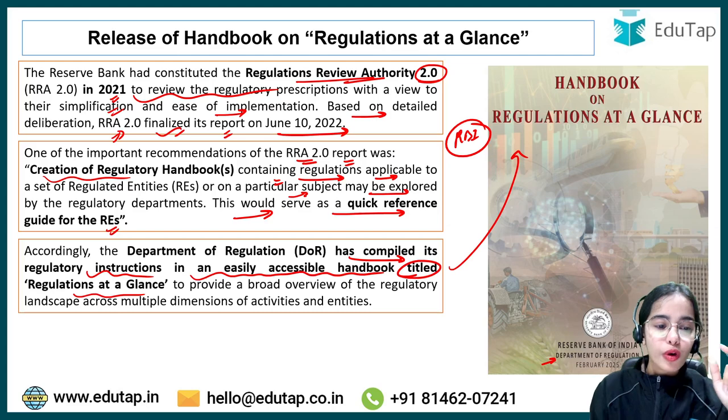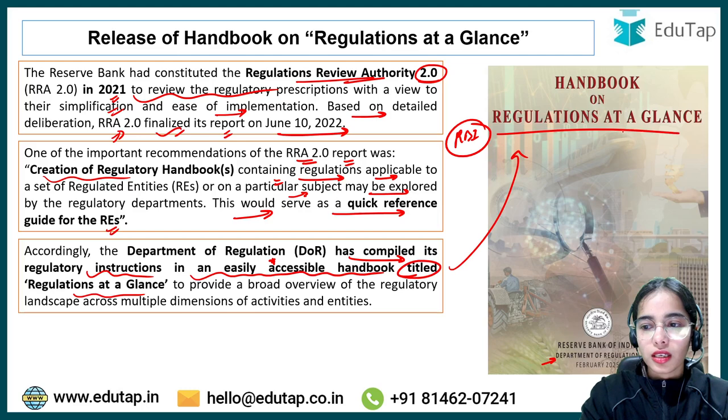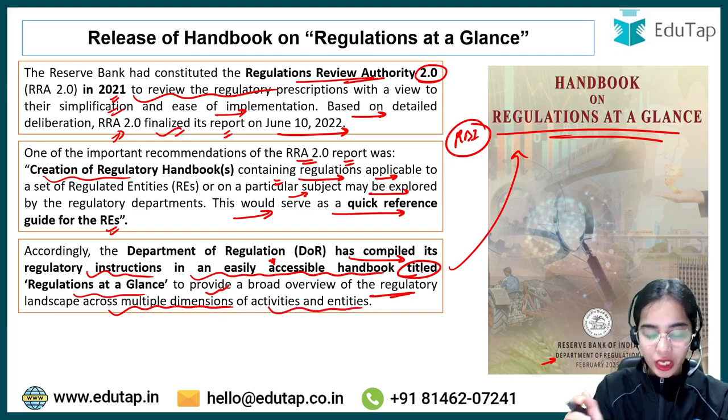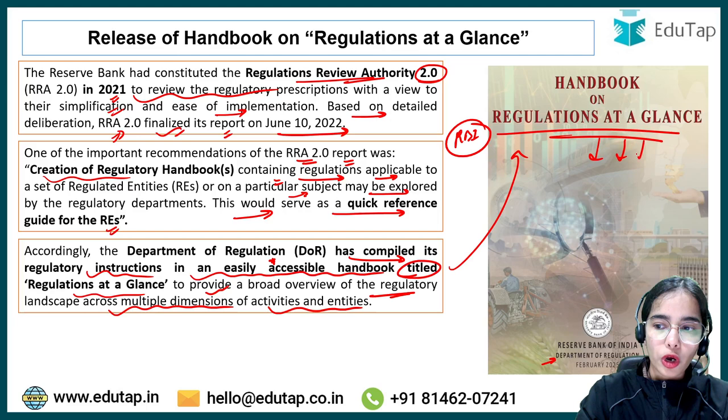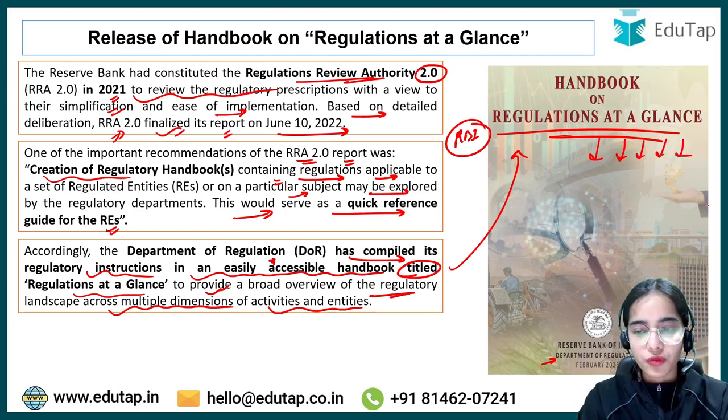Okay, so accordingly, the Department of Regulation has compiled its regulatory instructions in an easily accessible handbook titled Regulations at a Glance. Okay, this is providing a broad overview of the regulatory landscape, the regulations across multiple dimensions of activities and entities. Okay, so we will discuss what topics are covered under this, how it is given, and for whom it is given.